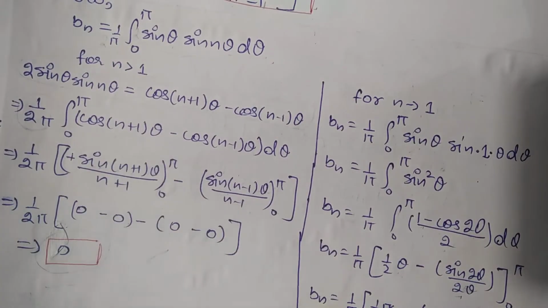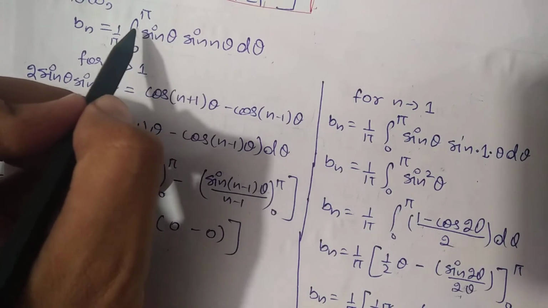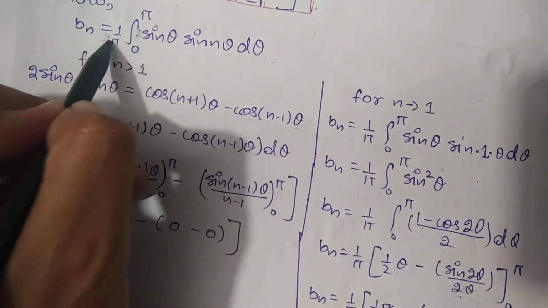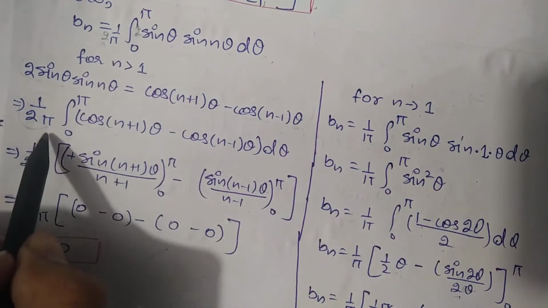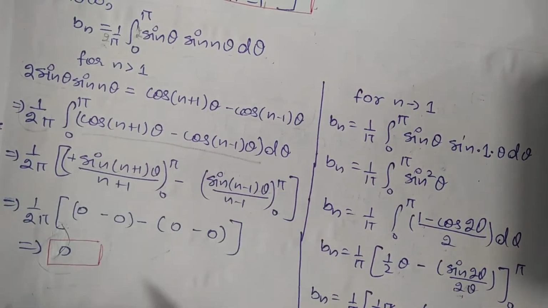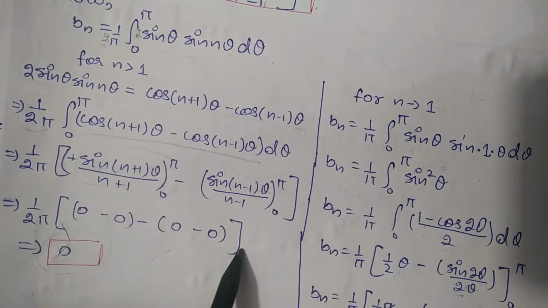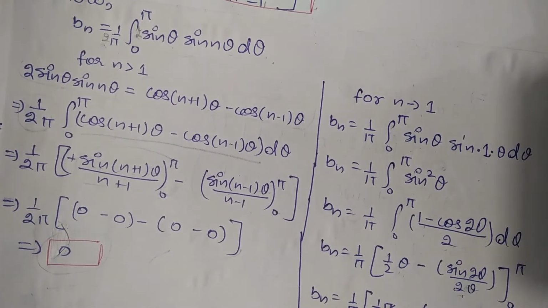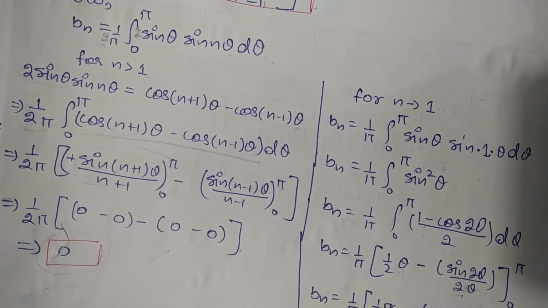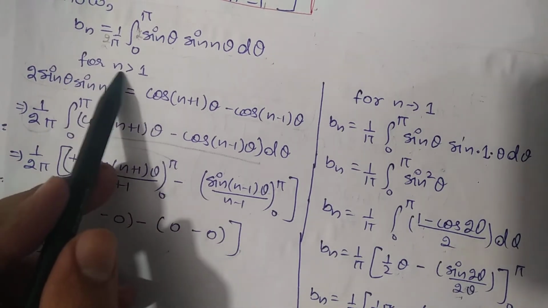So this value will be 1 by 2 pi. I will multiply it with 2 and divide it also with 2, so this value will become just like that. Now integrating this, we will get this, and for all these values, by putting the limits, this value will become 0 only. So the value of bn will become 0 for n greater than 1.